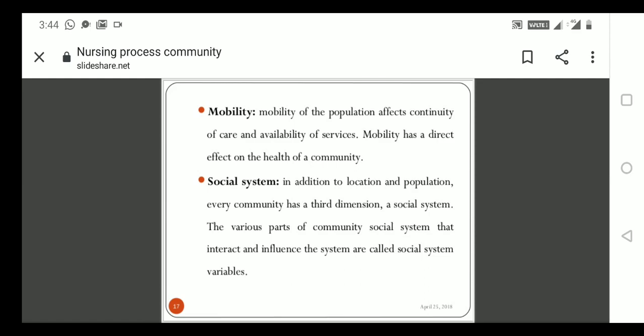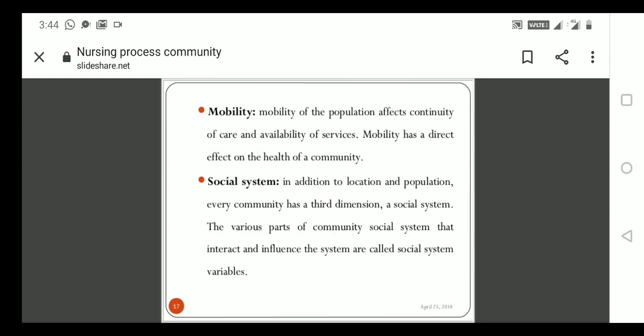Then mobility. Mobility of the population affects the continuity of care and availability of services, and mobility has a direct effect on the health of the community. Mobility means movement of the population from one place to another, so it's very difficult to maintain the healthcare services recording.